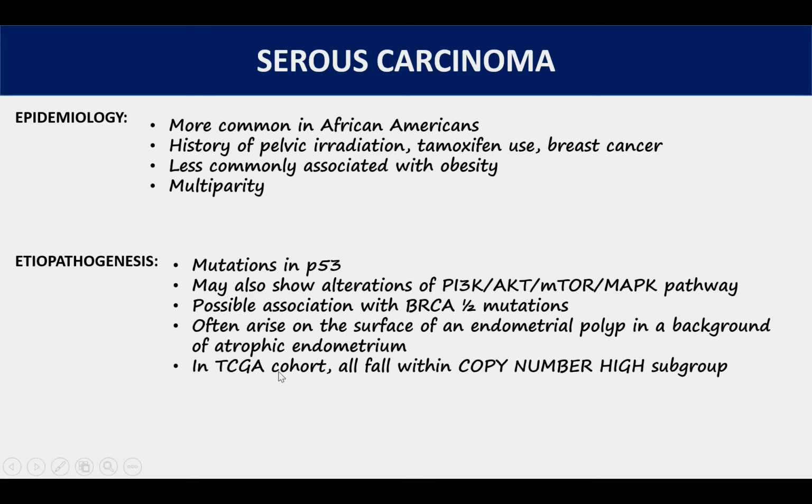In the Cancer Genome Atlas cohort, all serous carcinomas fall in the copy number high subgroup. So the Cancer Genome Atlas cohort determined 4 different categories of mutations in endometrial carcinomas, that is POLE mutation, microsatellite instability or MMR, copy number high and copy number low. Amongst these, all serous carcinomas show a copy number high subtype.